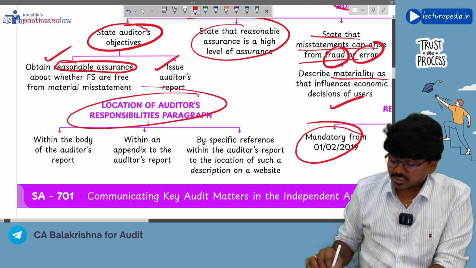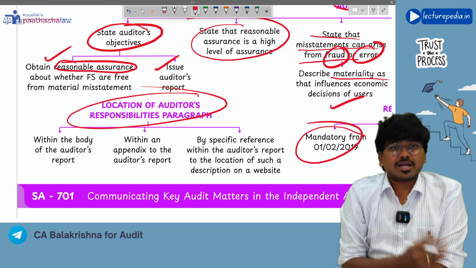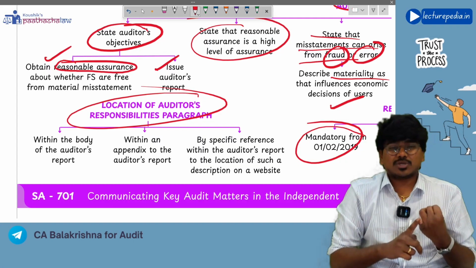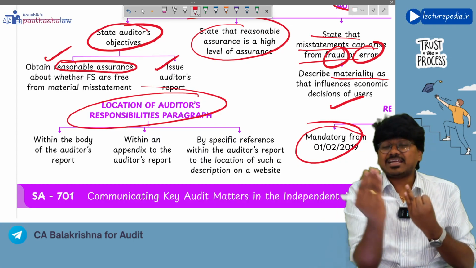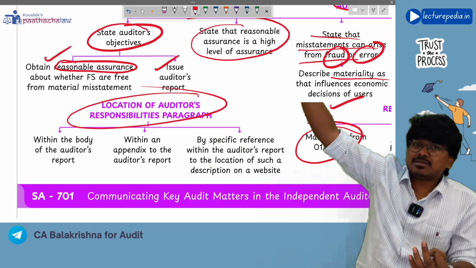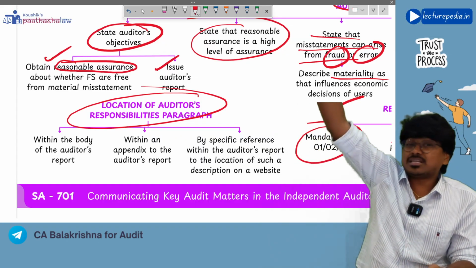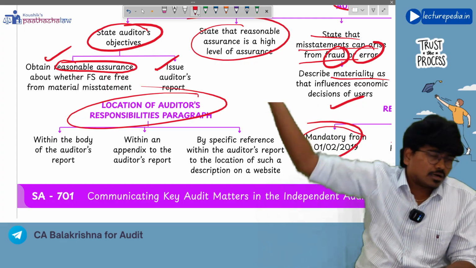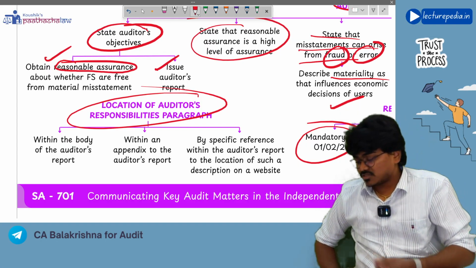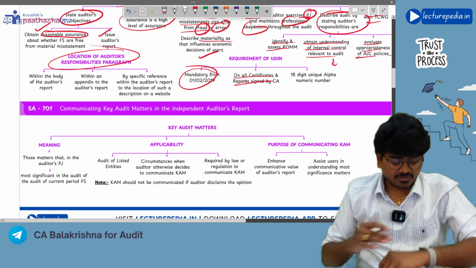Next, location of the auditor's responsibility paragraph. There are three options available for locating it. You can give it in the main audit report itself, or you can give the auditor's responsibility paragraph as an annexure to the audit report, or if the auditor's responsibilities are already mentioned on a website of the law or authority, then you can make a reference to that website where the responsibilities of auditors are present. Understood? Yes. That is SA 700. Hope you understood SA 700.